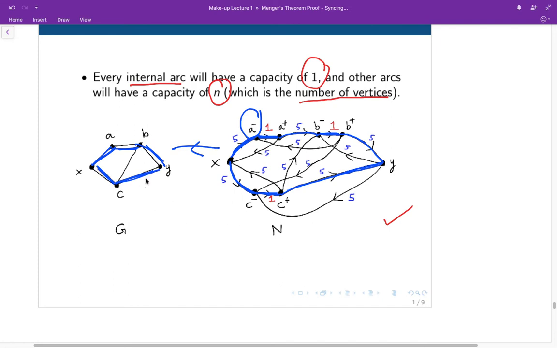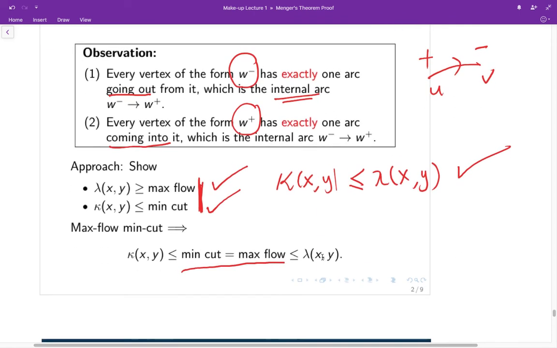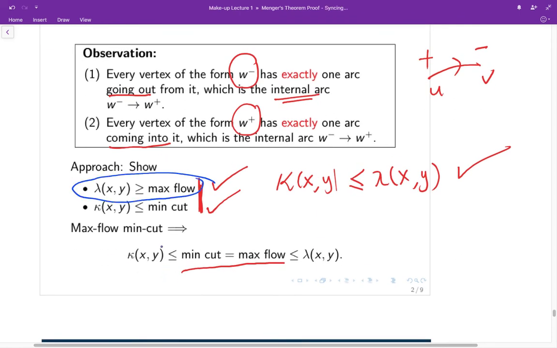And that is why the number of internally disjoint paths must be at least the max flow in the network. And hence we have shown the first step. Let us now move on to the second step.